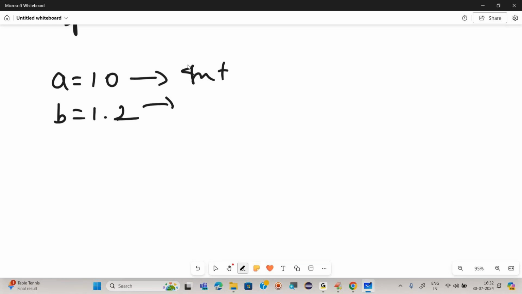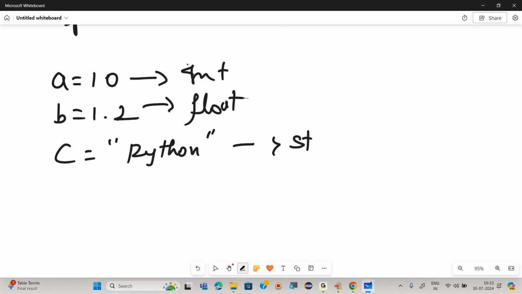But if you check here, if I write a is equal to 10, b is equal to 1.2, what is 1.2? Float value. I will explain in depth what is integer and what is float, right? Let's suppose c is equal to Python. What is it? String data, str data, right? If I write d is equal to true, that is boolean, nothing but 0 and 1, true or false. So we call it a boolean value. Are you getting it?